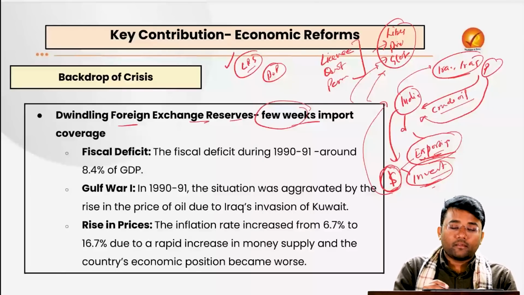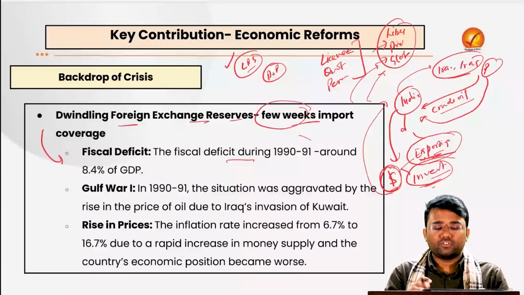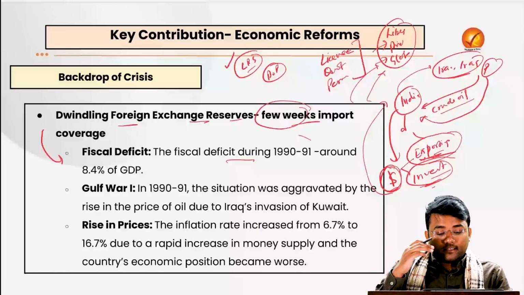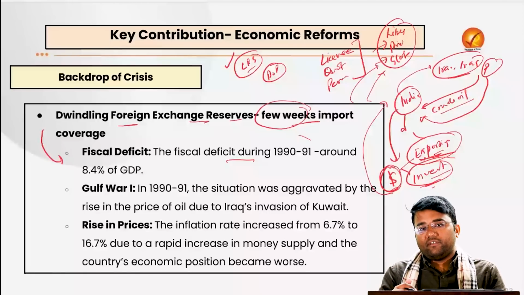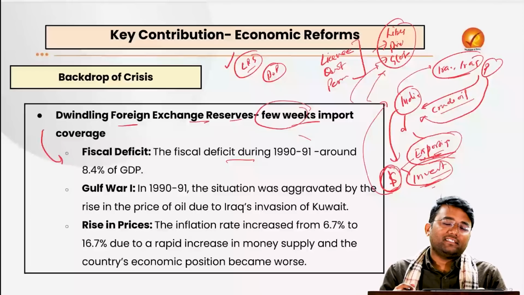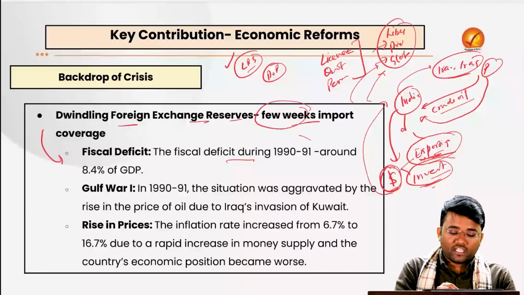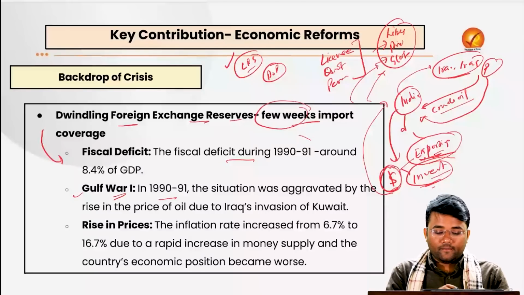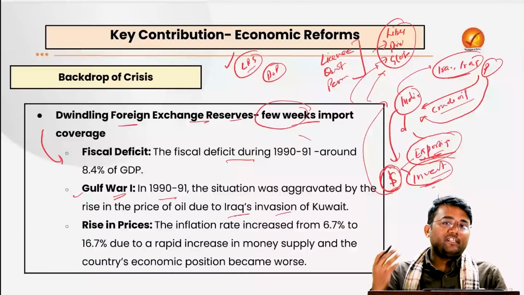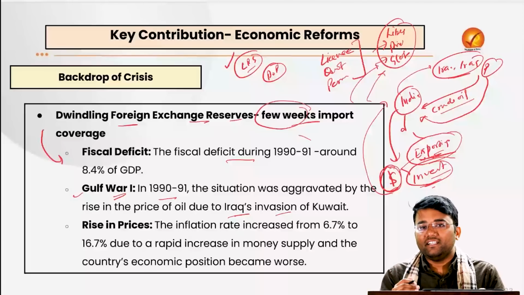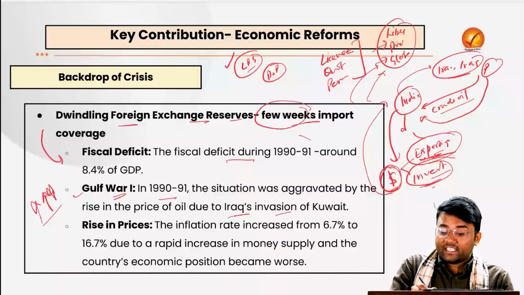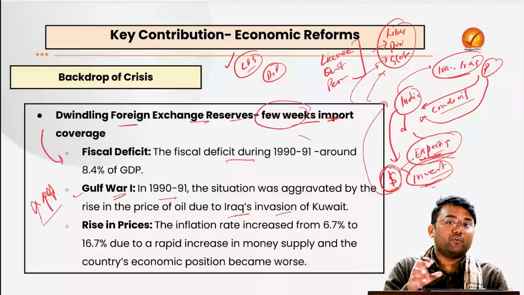Also, the condition at that point of time was that the fiscal deficit during the 1991 period was around 8.4% of GDP, which was very high, and the country was also going for monetization of deficits, which again led to other issues like inflation. Also, the Gulf War which happened in 1991 aggravated the situation, because Iraq's invasion of Kuwait led to supply chain disruptions and very high prices of crude oil, and that further depleted our foreign exchange reserves.